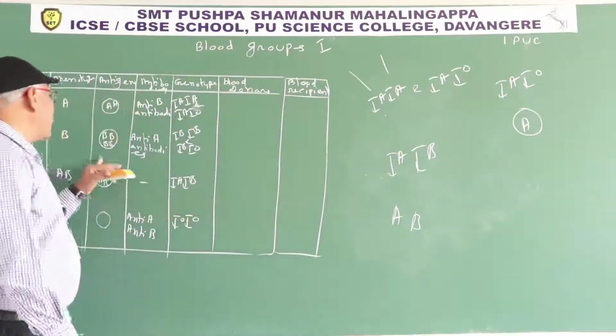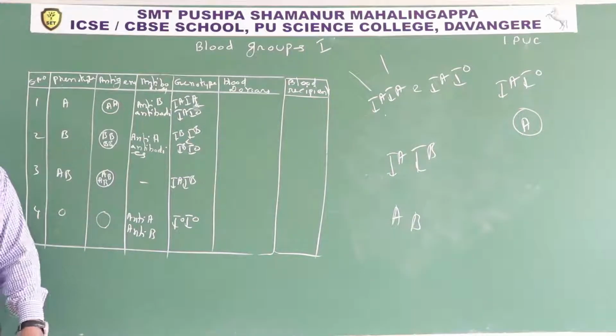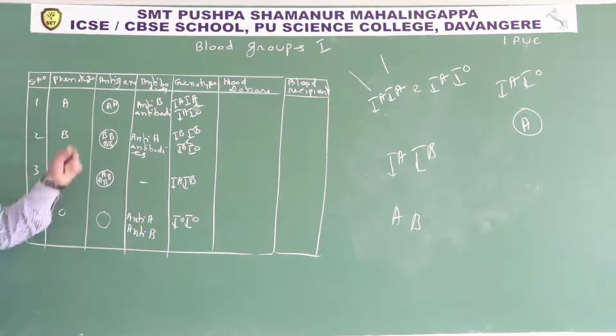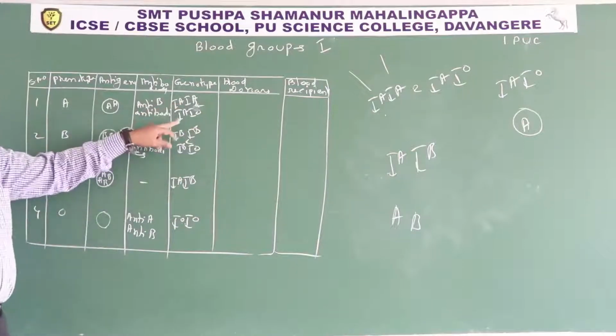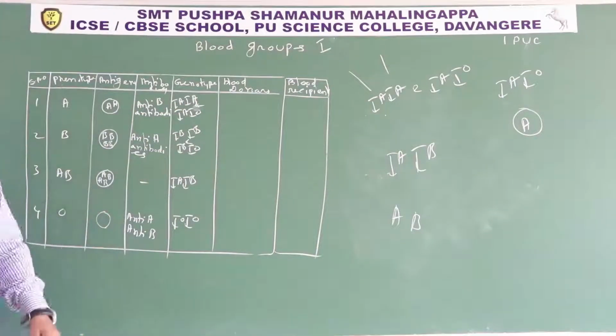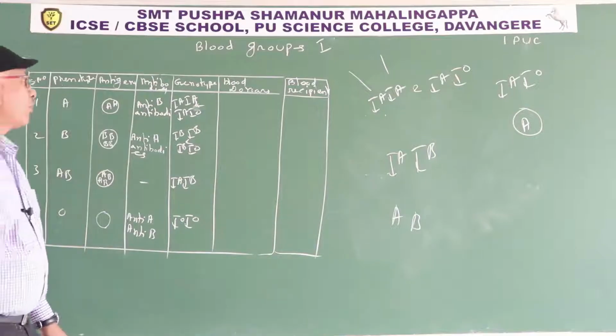Depending upon the type of antigens present on the RBC, we classify the blood groups. If only A antigen is present on the surface of RBC, it is A blood group. Only A antigen present means on the 9th chromosome they may possess two I power A alleles or one I power A and one I power O allele. If only B antigens are present, blood group B. If both A and B antigens are present, blood group AB. If no antigens are present, blood group is O.